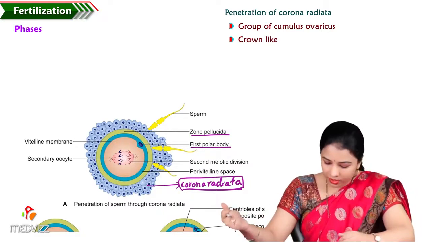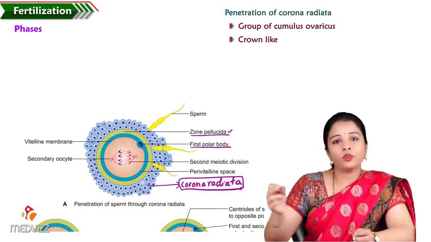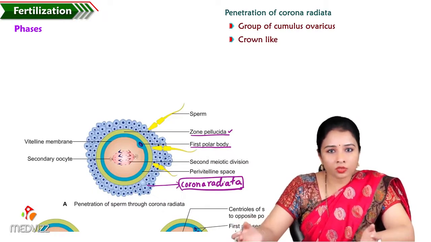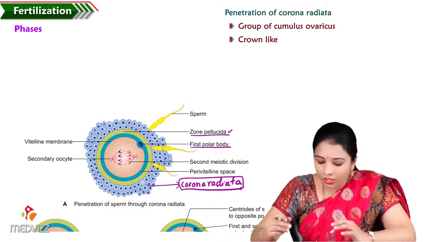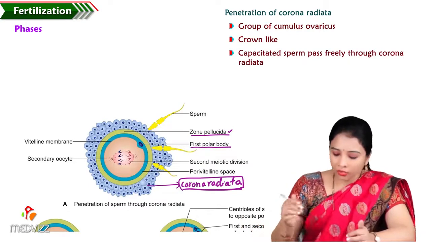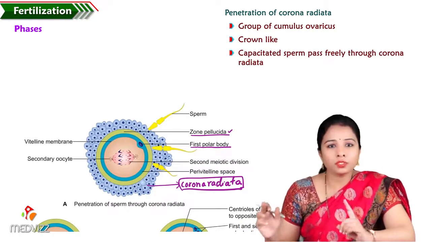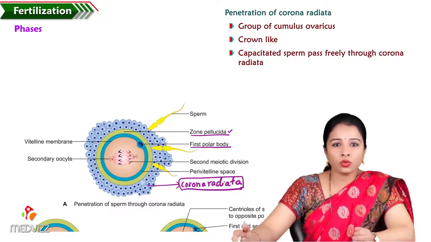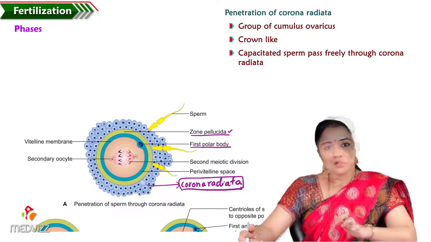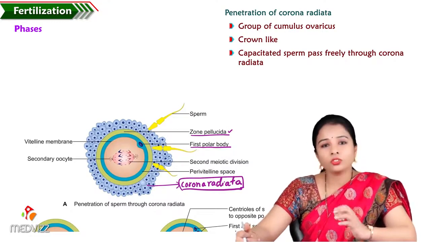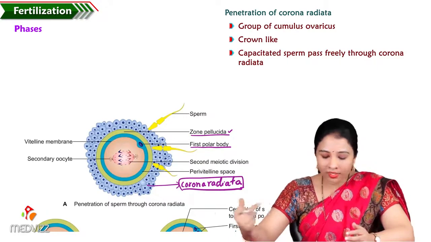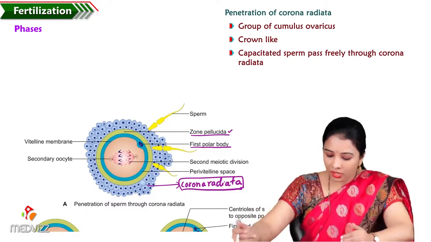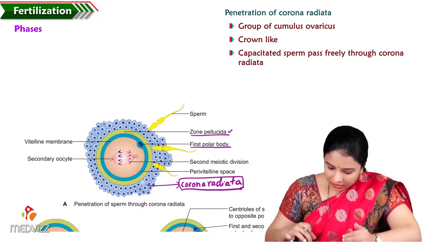surrounding this secondary oocyte. So the capacitated sperm, we know already what is capacitation, that is the removal of proteins from the acrosomal cap. Only the capacitated sperm can enter. So out of several sperms, only one sperm can enter through the corona radiata fully to touch the zona pellucida. The rest of the sperms, which do not fertilize the egg, just aid that one sperm to enter inside. That is the function of the other sperms. So only one sperm enters inside.